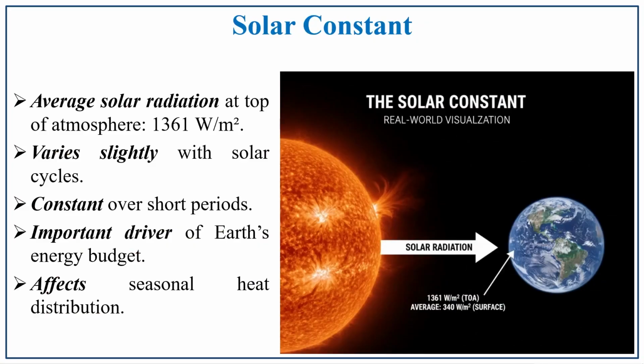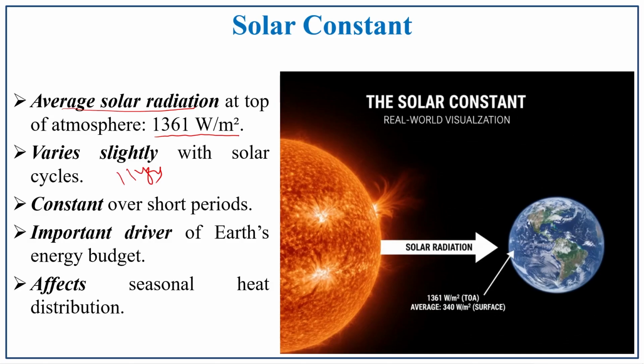So, the solar constant, as with albedo, also plays a vital role. The average solar radiation at the top of the atmosphere is known as the solar constant. How is it measured? 1361 watts per square meter. It slightly varies during what? The solar cycle, that is once in 11 years, and otherwise the constant is constant over short periods, and it